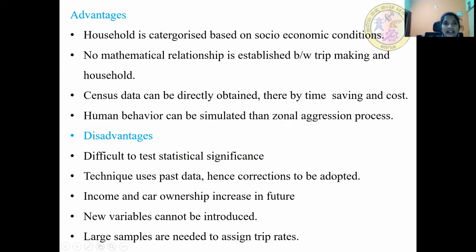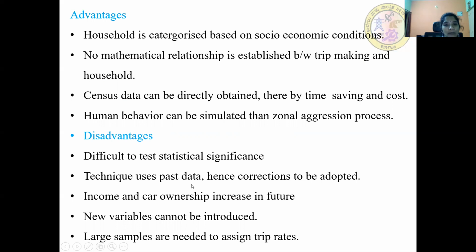So next, what are the advantages and disadvantages? Household is categorized based on socio-economic conditions. Here, no mathematical relation is established between trip making and household. The census data can be directly obtained, thereby saving time and cost. And human behavior can be simulated better than in the zonal aggregation process. So the main disadvantages are: it is difficult to test the statistical significance.